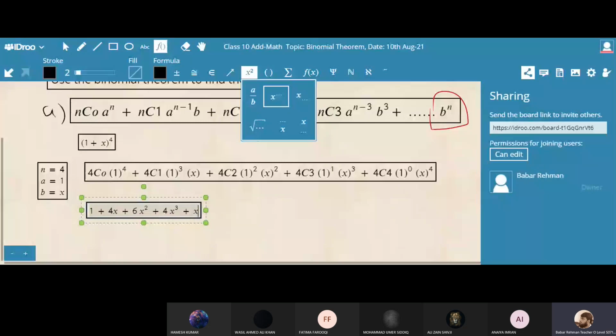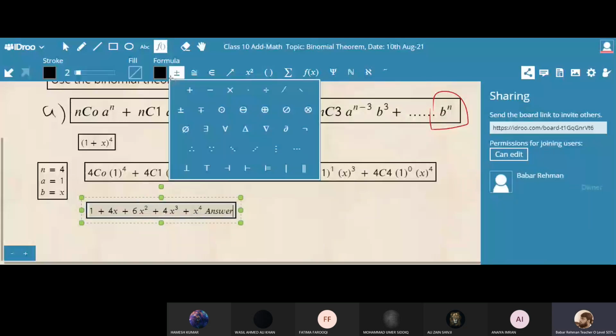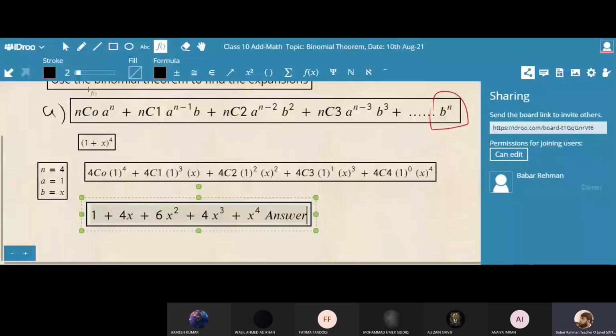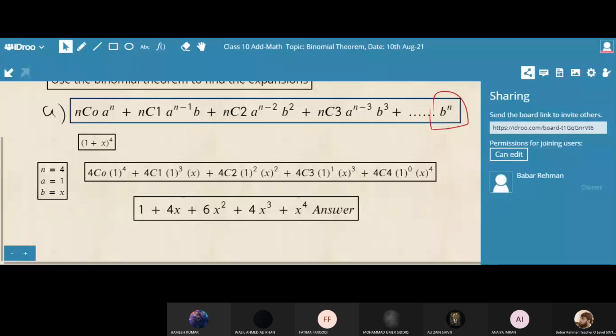Dear students, this is your answer. Hope you get this. Is it interesting or not? Hello students, I hope this is interesting too. So we should write in the same order.